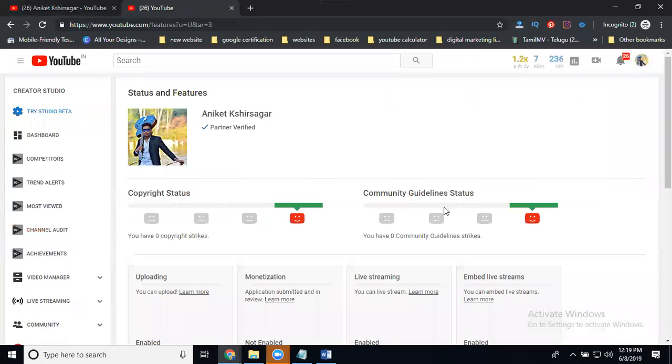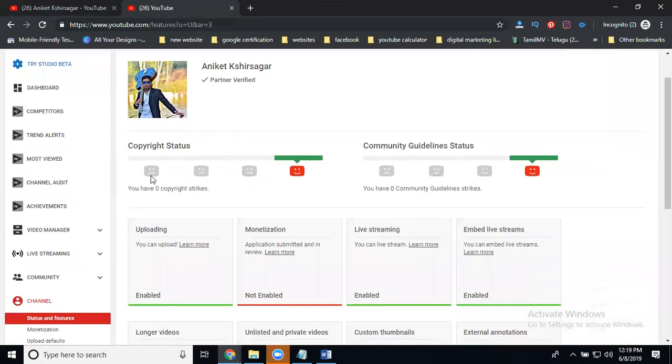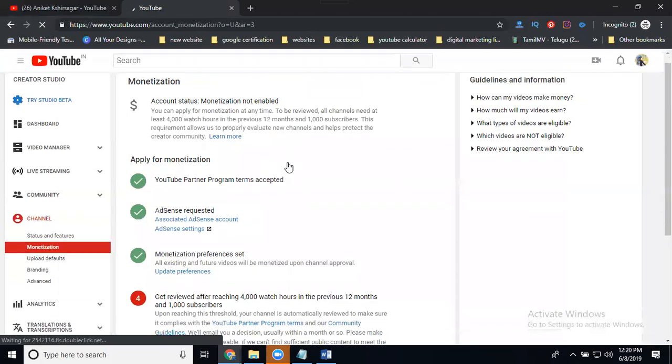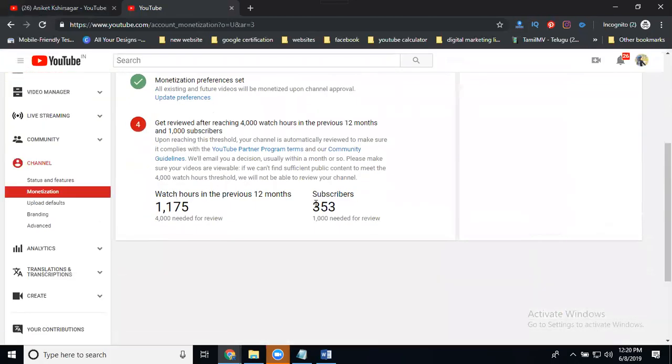Coming to the community guidelines, copyright strike. Right now I'm not eligible for a copyright strike. I'm eligible only for file dispute, so they have not given any strikes. Once you get 3 copyright strikes, your account will be totally disabled. Monetization is disabled, so I'm not eligible now. Why? Because it's not reaching 4,000 hours of views and 1,000 subscribers. Still, it is at 1,175 and 353.